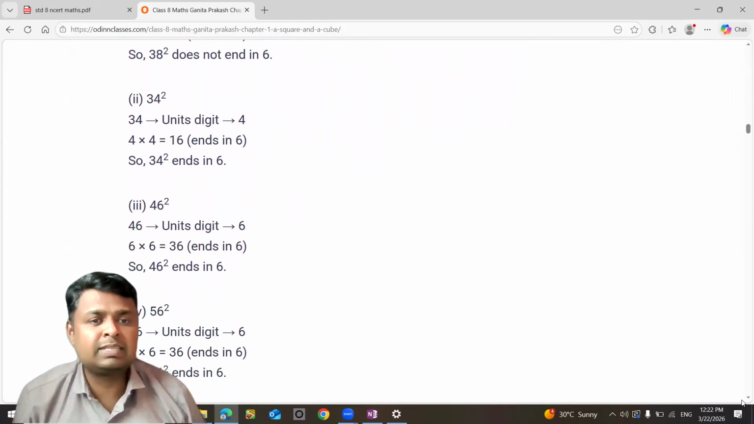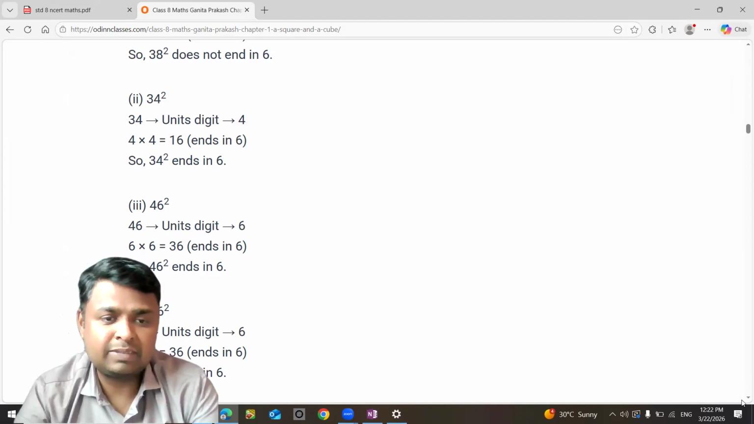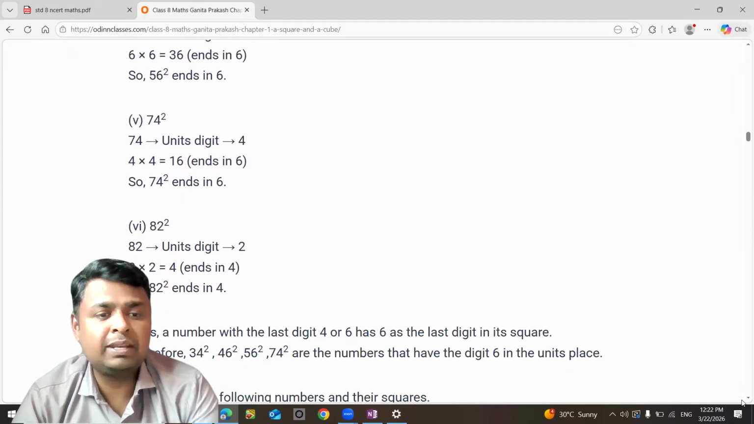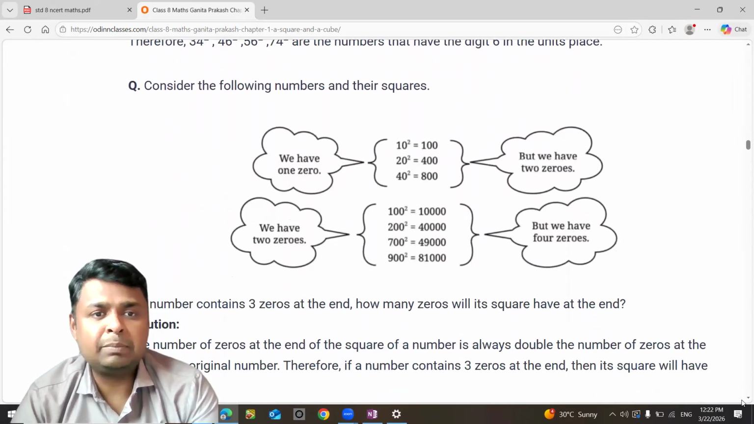34 square: 4 times 4 is 16. We have 6 in the units place. Yes. Then 46 square, yes. 56 square, yes. 74 square, yes. 82 square, no.